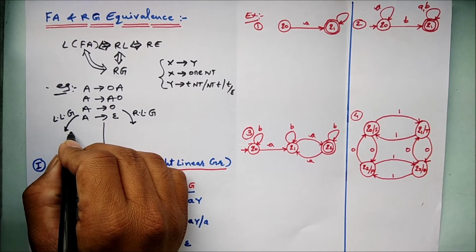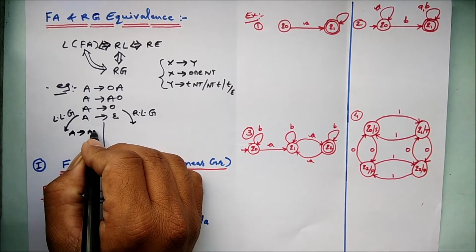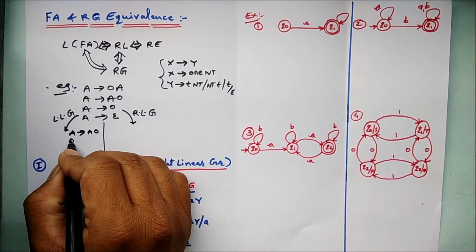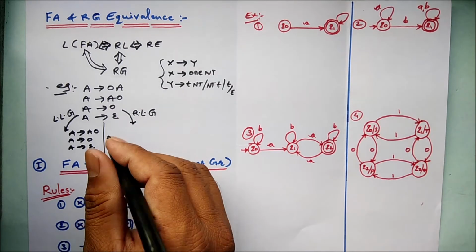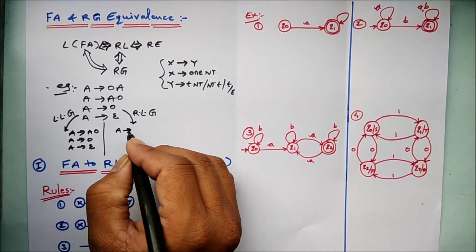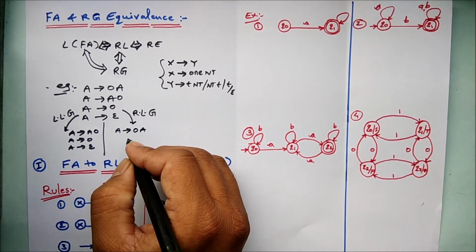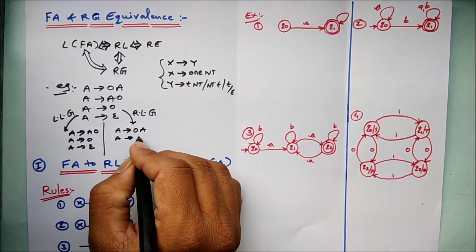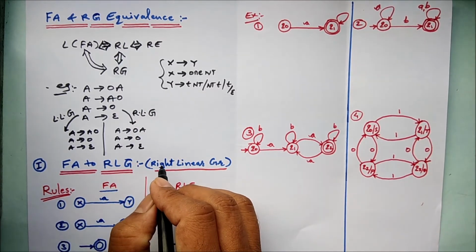Let's consider the same example here. How can this be written? As it is LLG, the non-terminal should be written on the left side: A gives A0, and A can be terminated by epsilon. And in the RLG, the non-terminal is written on the right side: A gives 0A, and A can be terminated by epsilon.